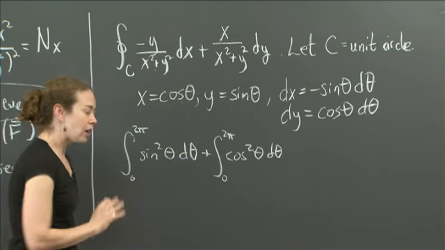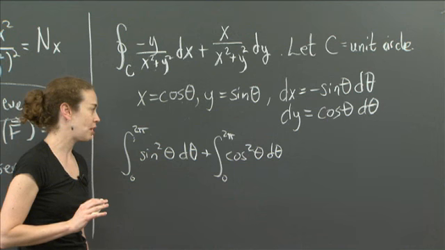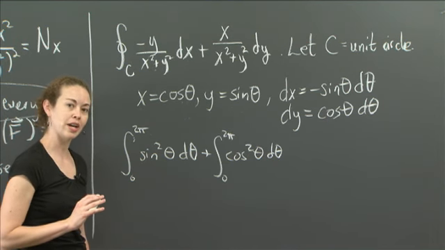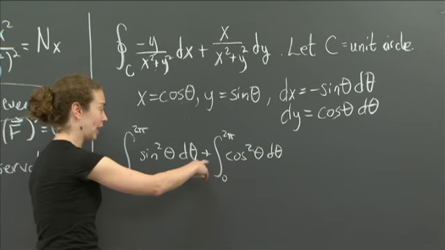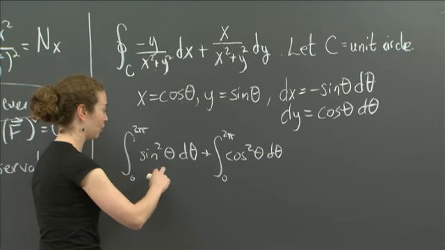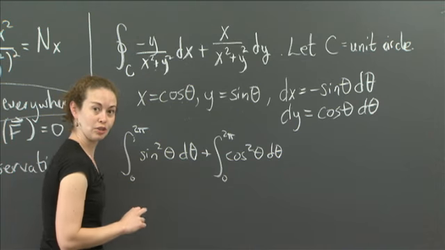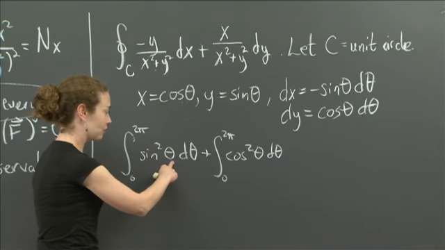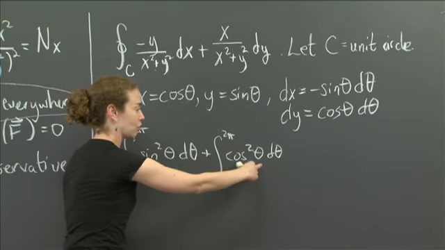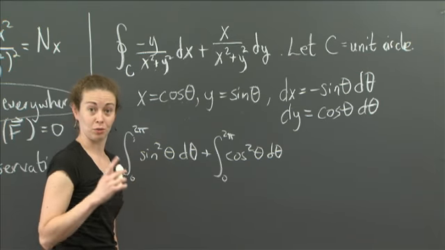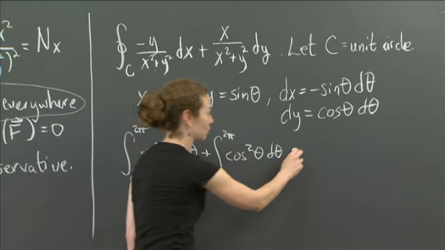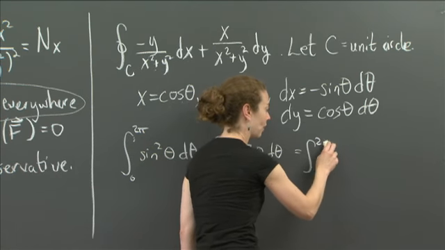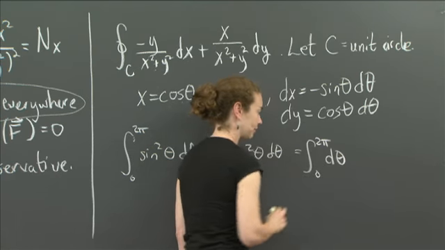Now, here we are. If I tried to integrate both of these separately, it would take potentially a very long time and be kind of annoying. But if you notice, because I can add these integrals, they have the same bounds, so I can put them back together, right? Sine squared theta plus cosine squared theta always equals 1. That's a trig identity that's good to know. So this, in fact, is equal to the integral from 0 to 2 pi of d theta.